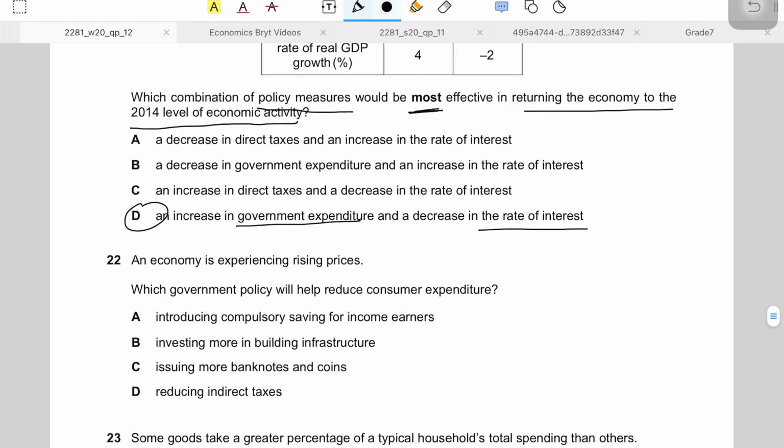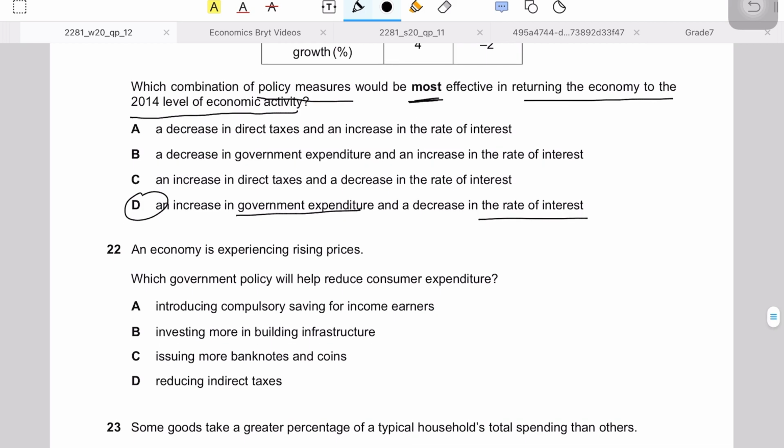Question number 22 says an economy is experiencing rising prices. Which government policy will help to reduce the consumer expenditure? So as prices are rising, which means that there's inflation, one of the ways to reduce inflation is through reducing the aggregate demand in the economy. And if you reduce the consumer expenditure, what is going to happen is that AD will fall.